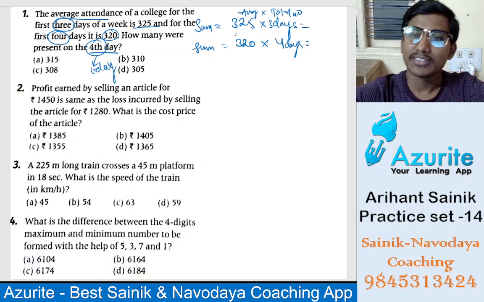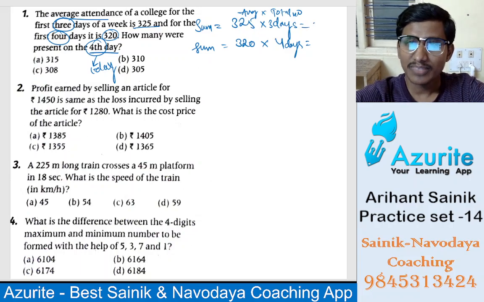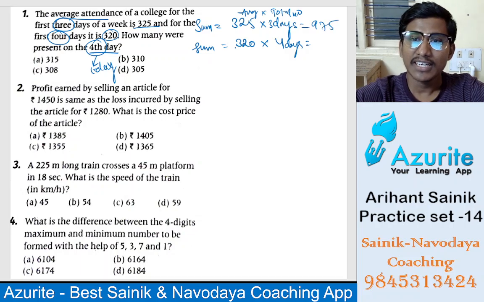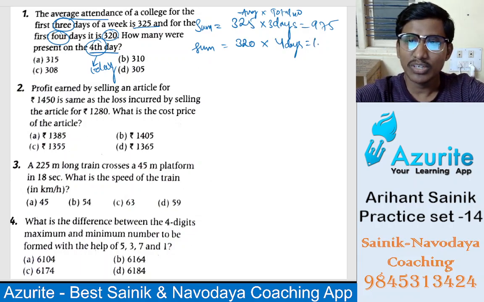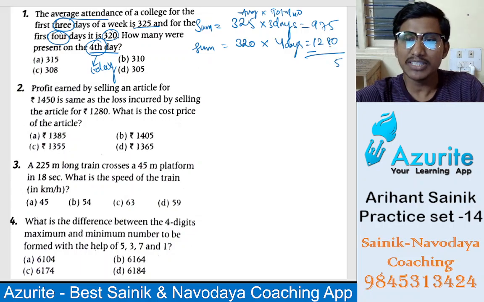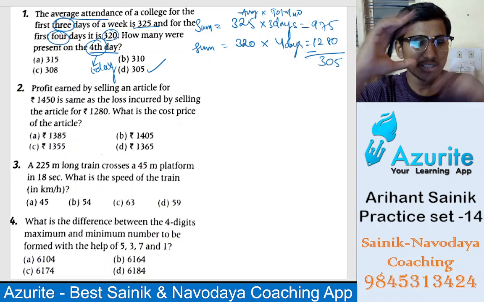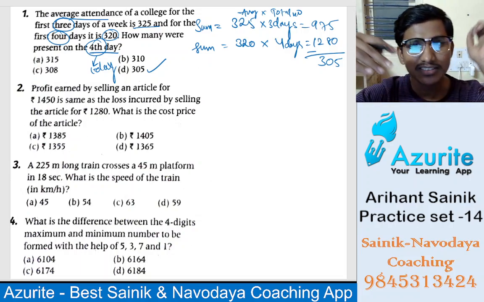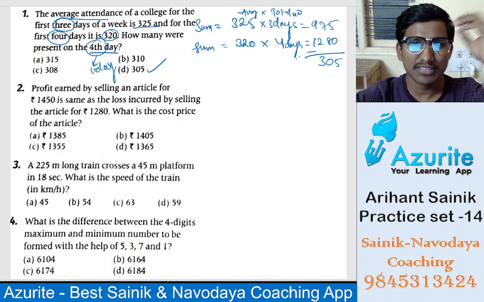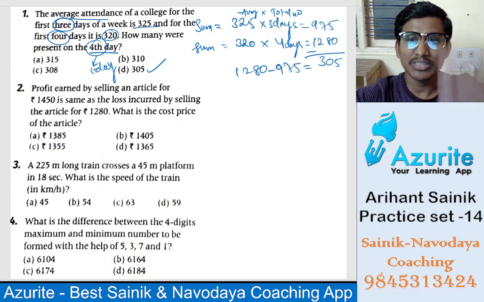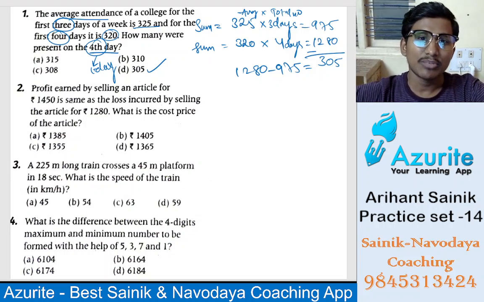So if you multiply, 325 into 3 is how much? 975. And 320 into 4 is how much? 1280. So if you subtract, what will be the answer here? 0 minus 5 is 5, and then it will be 305. Yes, we have to subtract 1280 minus 975.